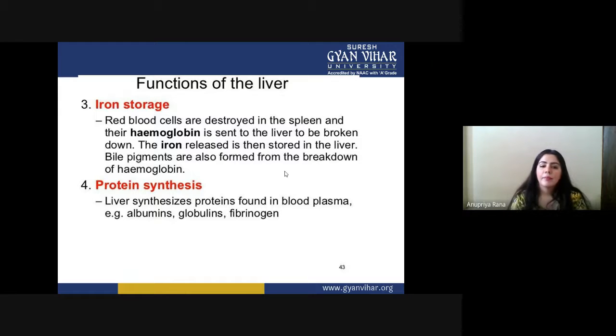Protein synthesis. The liver synthesizes proteins found in blood plasma, like albumin, globulin, and fibrinogen. So these are very special kinds of proteins that are synthesized inside the liver.